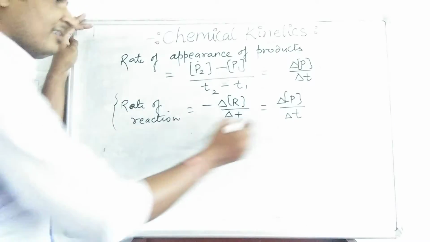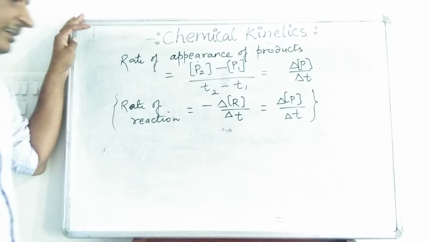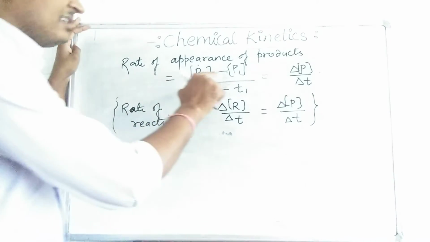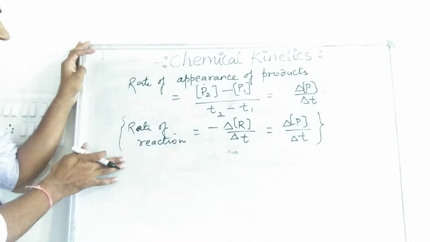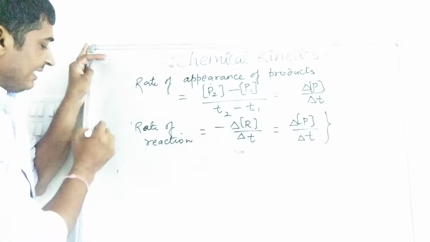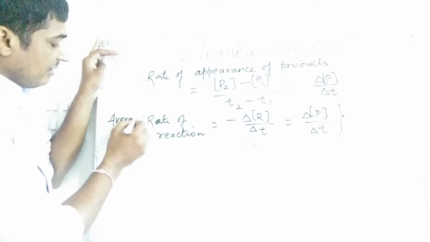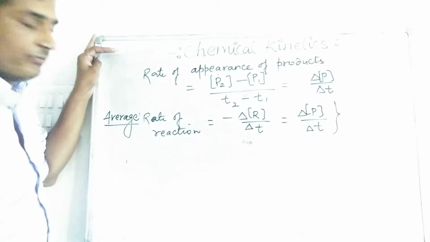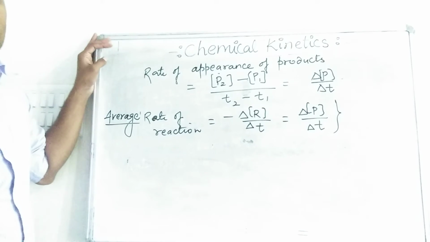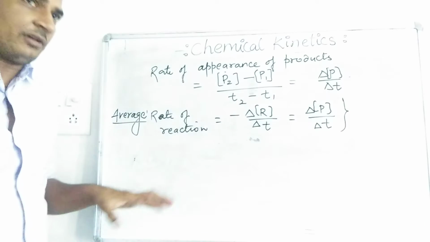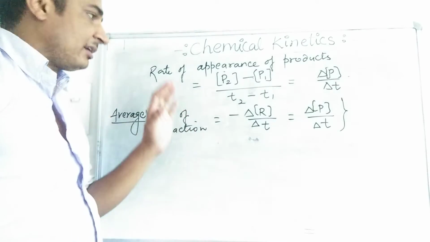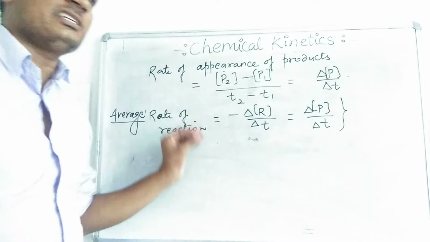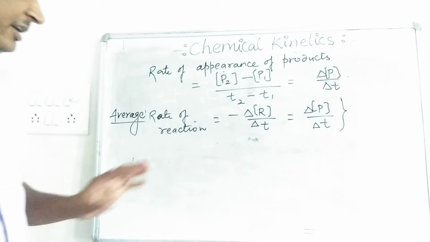In this rate, what are we considering? We are considering only the initial concentration and the final concentration. So if we are calculating like this, it is considered as average rate of reaction. Why is it average? Because we are not considering how the concentration is changing meanwhile. We are just taking initial and final concentration for a particular time period.